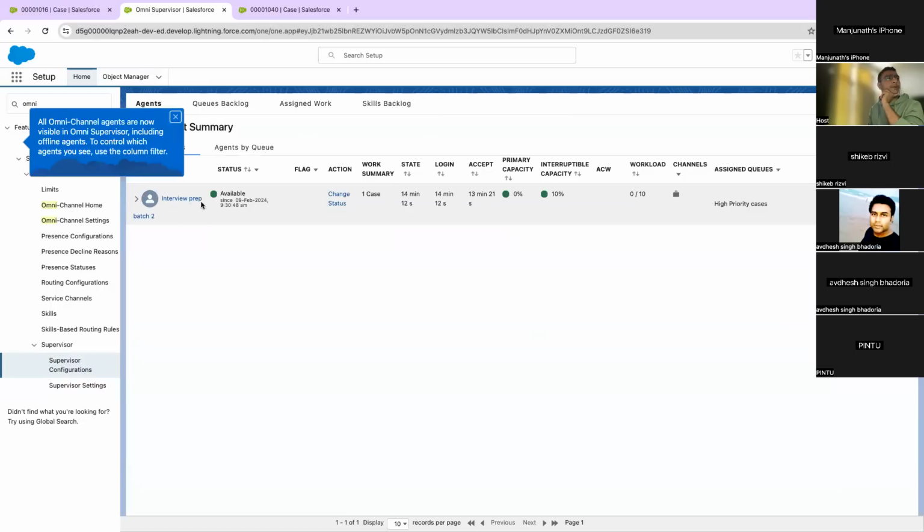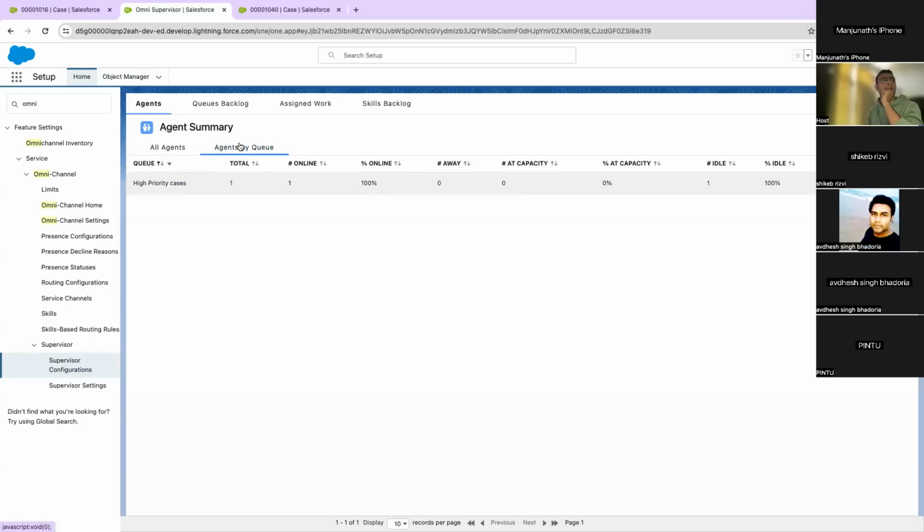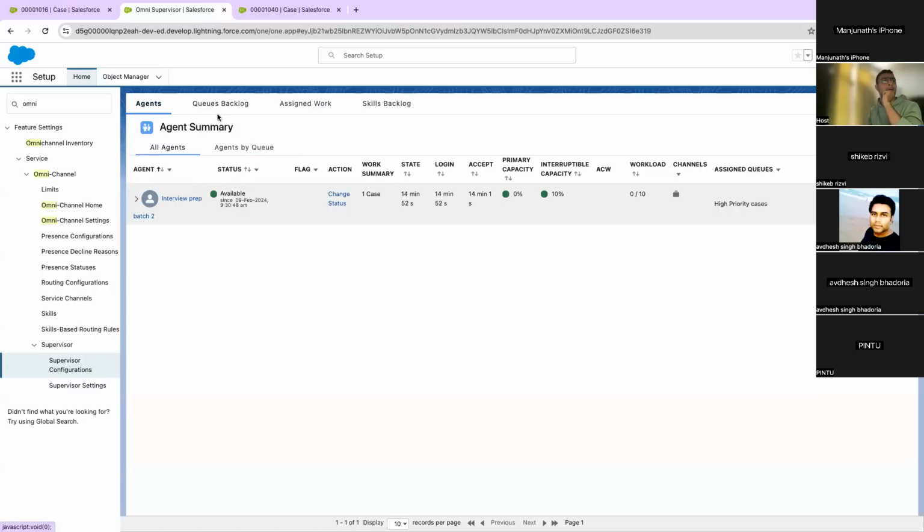Correct. You can see that this user is available right now, and he is assigned to this queue, and you can see his current capacity, how many work items he is currently working on, and for how long he has been in active status. You can do a lot. This is helpful for a classical case where you have, let's say, a call center where there is a team lead and 10 associates are working under him. He'll have to monitor all 10 associates, so that he can see who is online, who is not available, who is working, who is not working. You can do all these things from here.